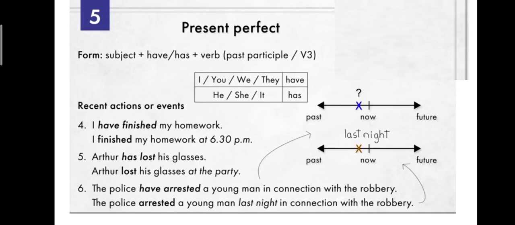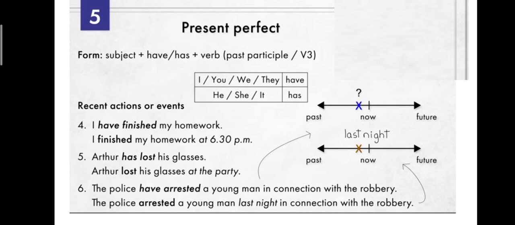Yes. Next, recent actions or events to be continued. What are the recent actions that we are using? I have finished my homework. You recently finished your homework. What is the past form of it? I finished my homework at 6:30 p.m. So I have finished my homework is the present perfect tense. I finished my homework is the past tense.